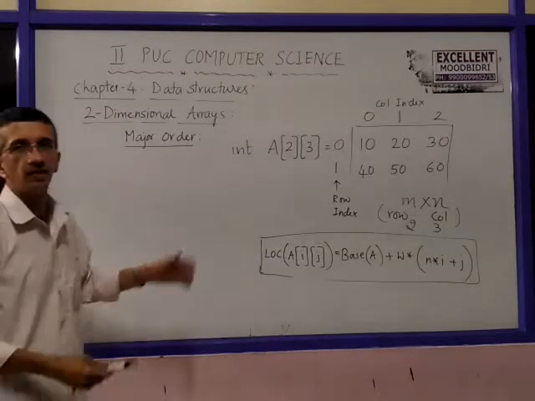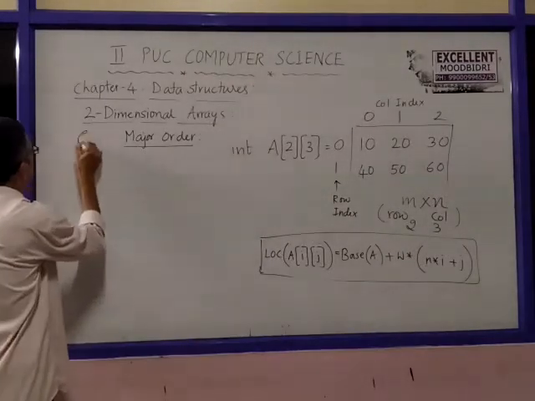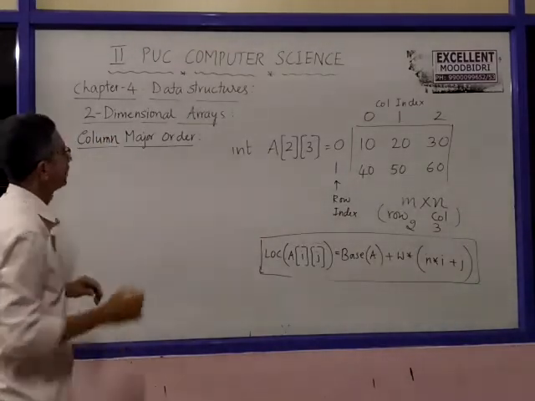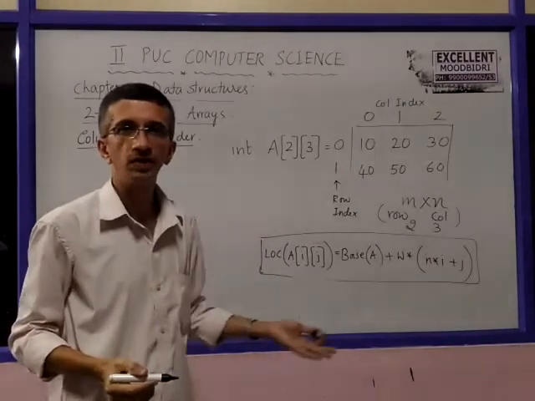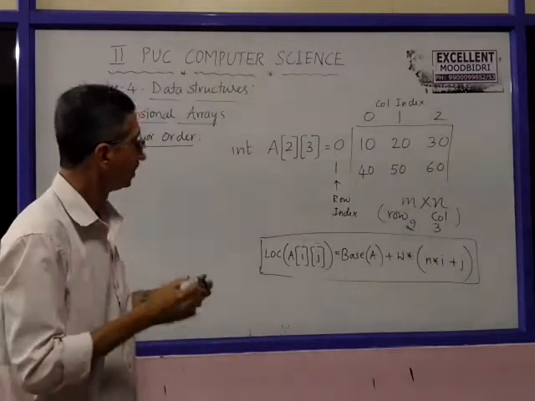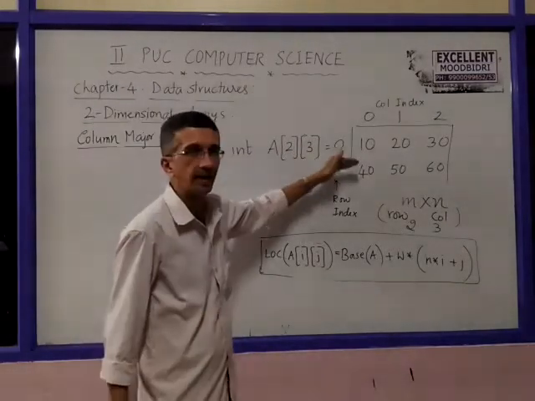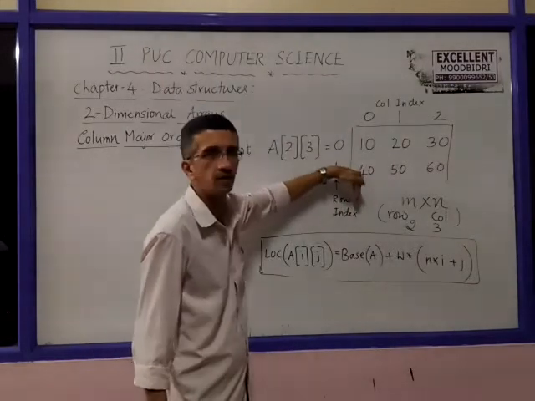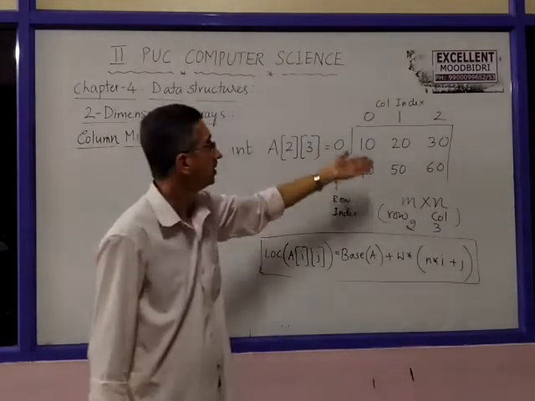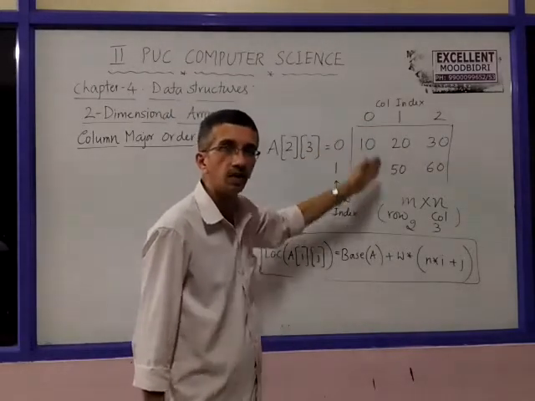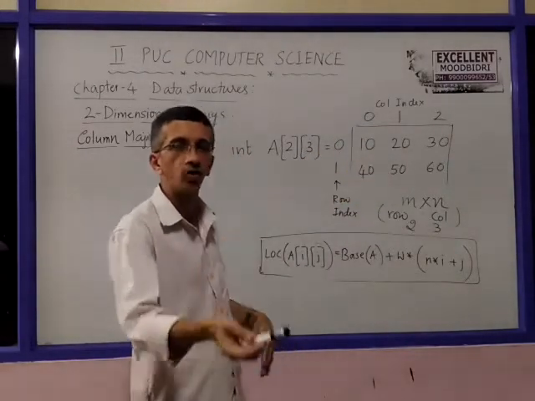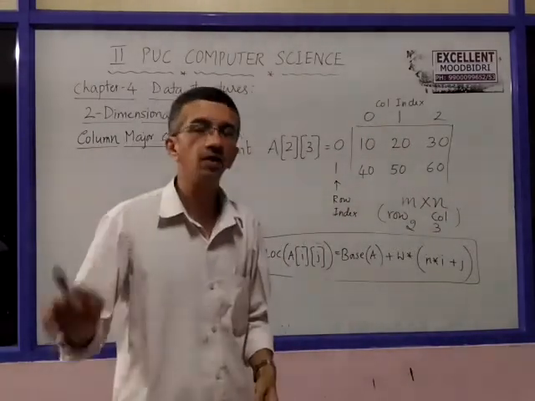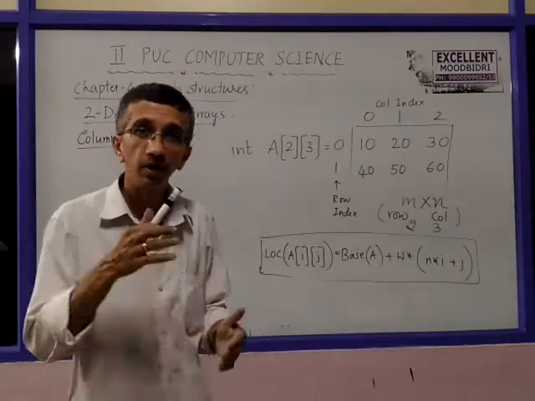Now let us see the second method, the column measure order. According to the column measure order, as you have seen in row measure, here the items of the array are stored column wise. That is, first column items first, and in the next memory locations the items of the second column, and in the next locations items of the third column, like this. Anyway, items will be stored in continuous memory locations, but column wise.